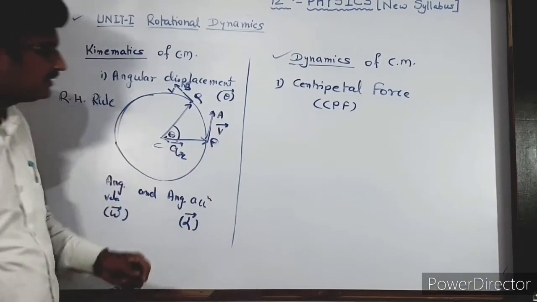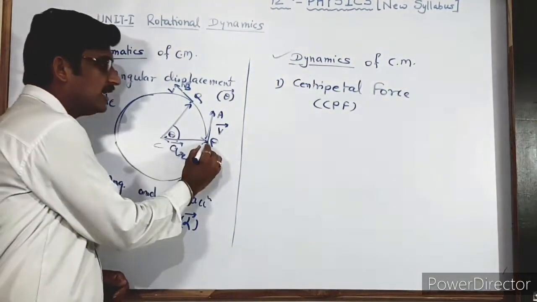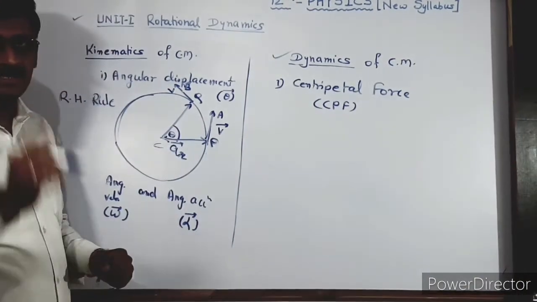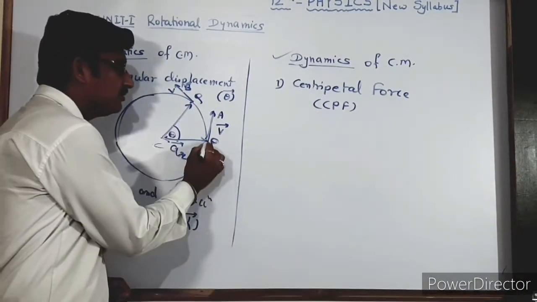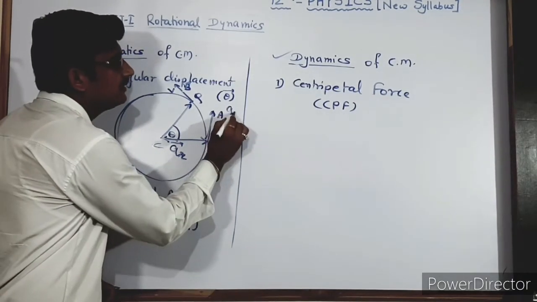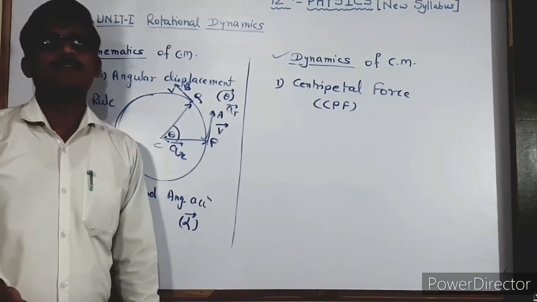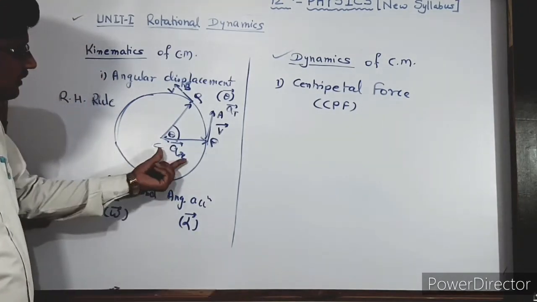During acceleration it is in the direction of V, and during retardation it is in the opposite direction of V, but it is always tangential to that point, and it is called tangential acceleration, AT, that we have discussed last year. We have also derived the formula for AR.